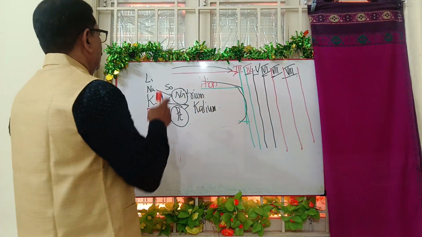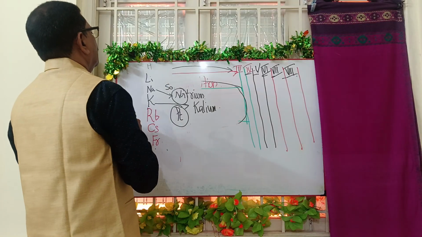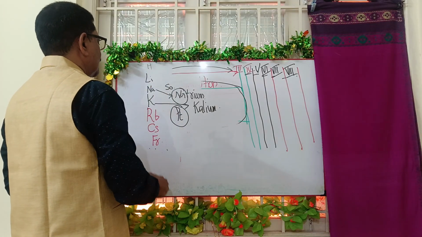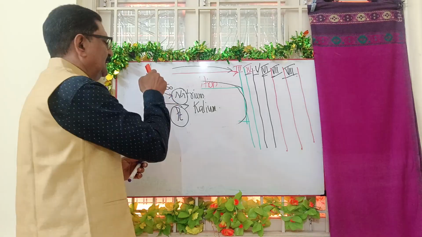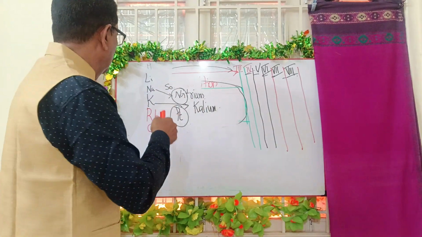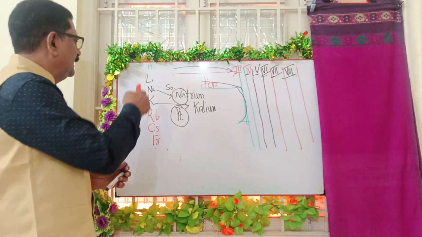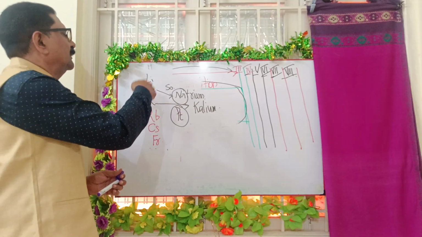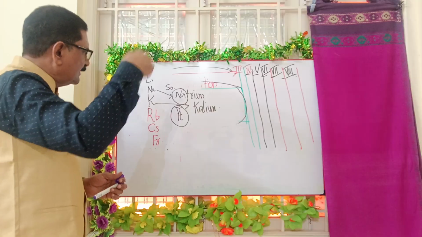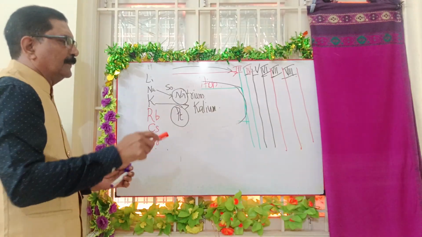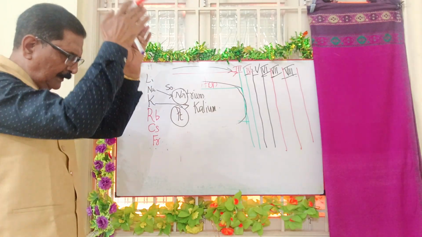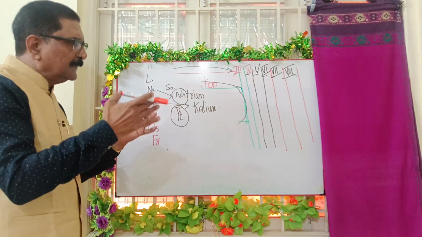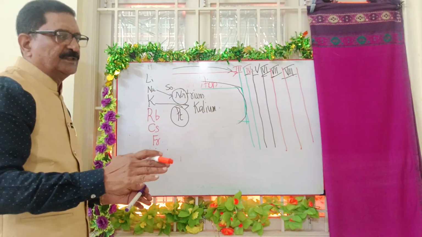Hydrogen, lithium, sodium, potassium, rubidium, cesium, francium. Lithium, sodium, potassium, rubidium, cesium, francium. Like that you memorize, repeat, and also write it, and make sure that you can correctly write without changing the order and everything.